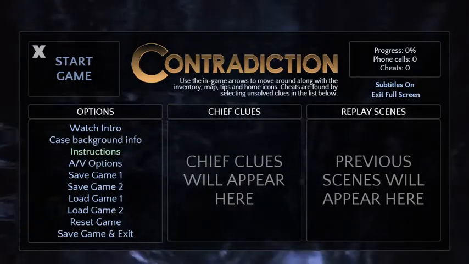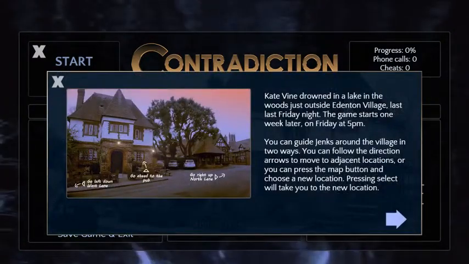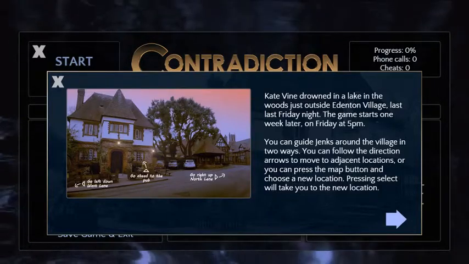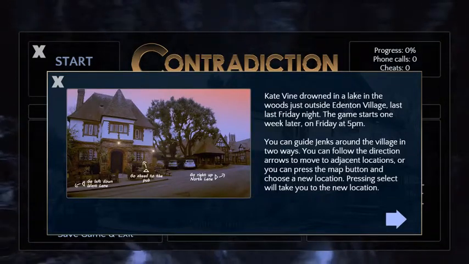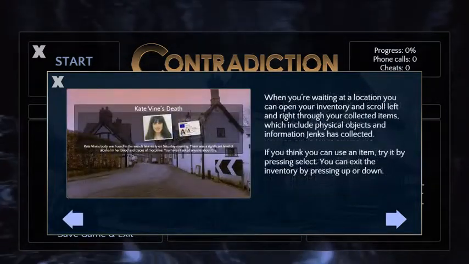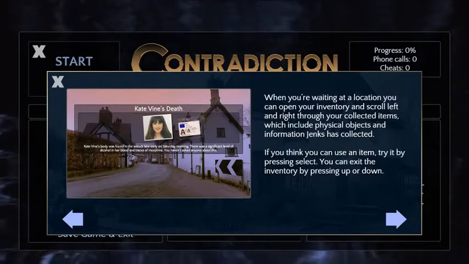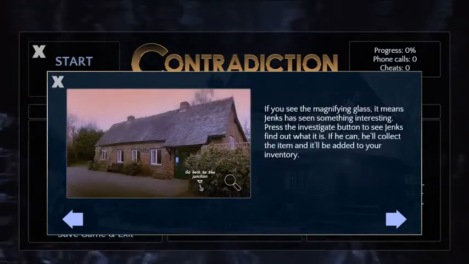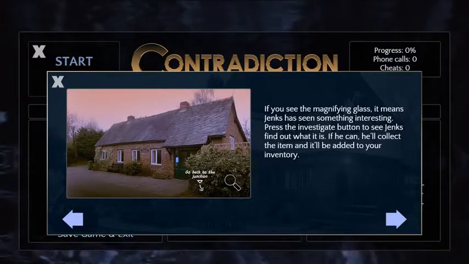Let's take a quick look at the instructions. Kate Vine drowned in a lake. We can guide Jenks, our detective, around the village in two ways. Follow direction arrows to move to adjacent locations, or press the map button and choose a new location. Pressing select will take you to the new location. You can open your inventory, look at items, and use an item by pressing the select button, and you can exit the inventory by pressing up and down. If you see a magnifying glass, it's something interesting, so press the investigate button.